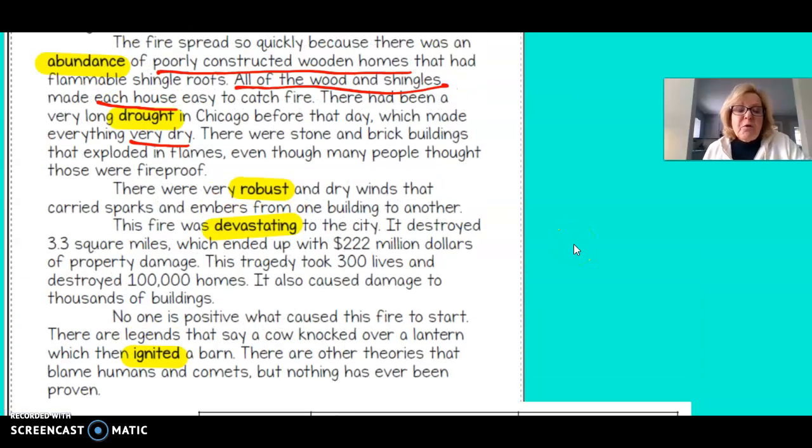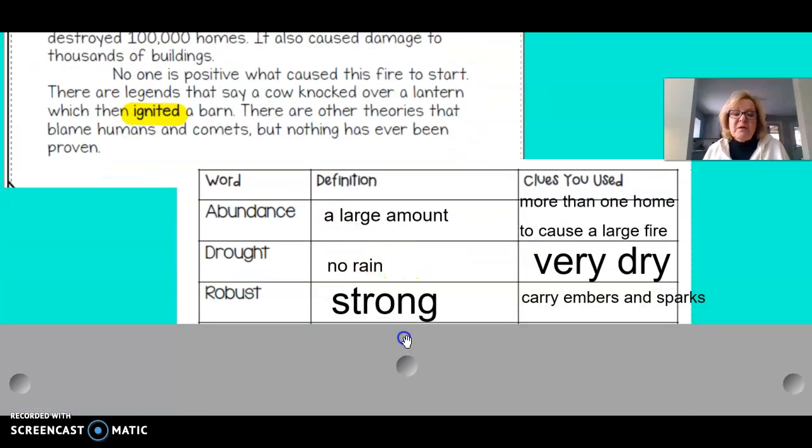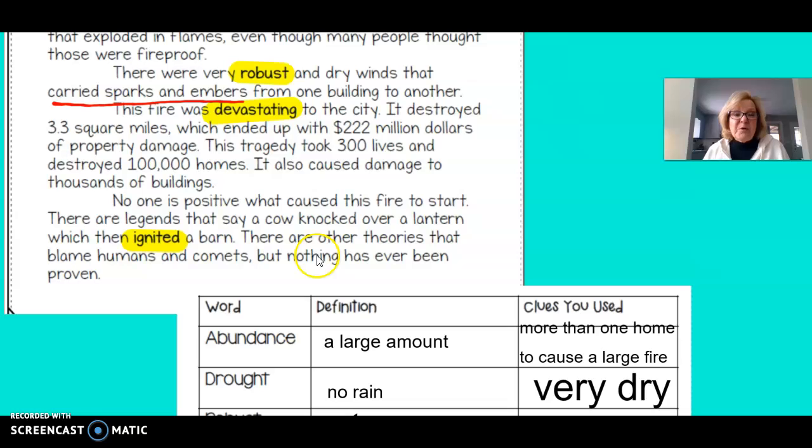There were very robust and dry winds that carried sparks and embers from one building to another. Carried sparks and embers. So if a wind can carry sparks and embers from one building to another, I am going to say that robust means strong. Robust is strong. And I know because it said it could carry embers and sparks.